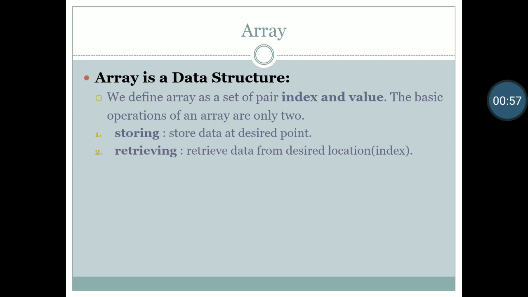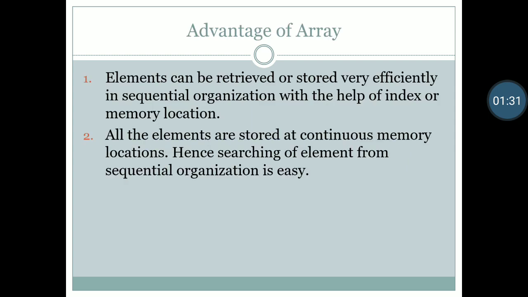All of you know that array has two things. First one is index and second one is value. Array index always starts with 0 only, and on every index there will be some value of the array. So array will store values on those locations, meaning on those indexes, and we will retrieve those values from those indexes also. So it will have two basic operations, storing and retrieving.